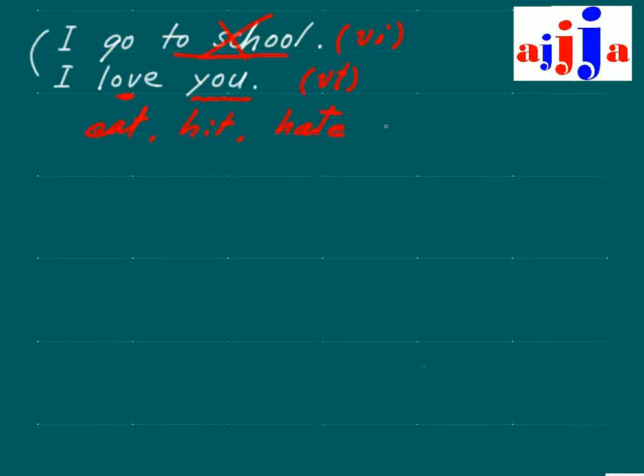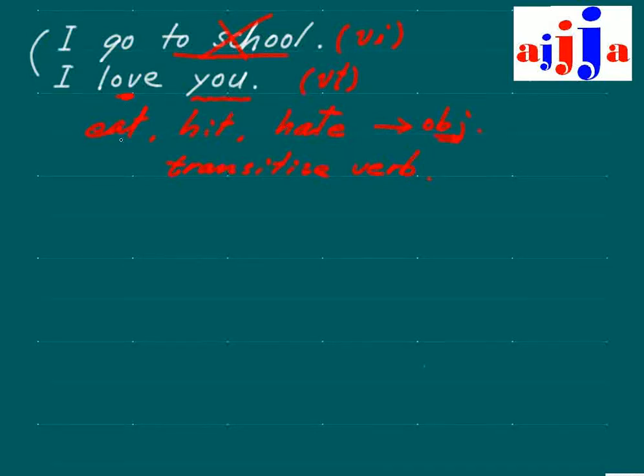This kind of verb, we have an object. That's why, in this case, we have an object, then we call these verbs a transitive verb.